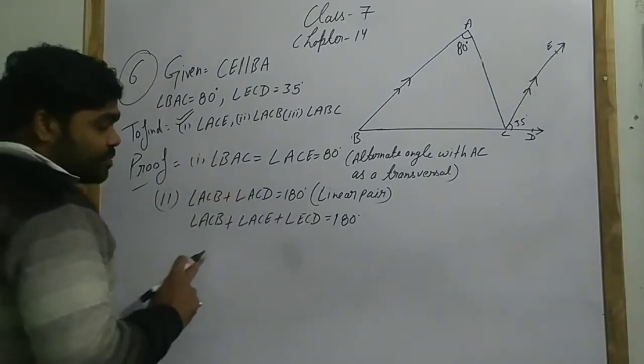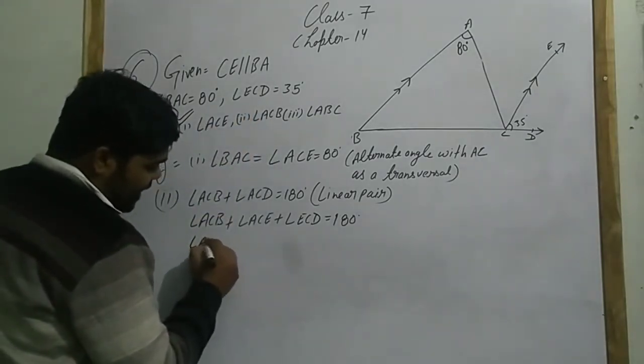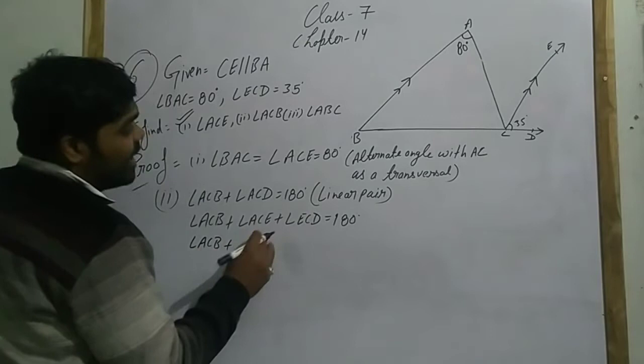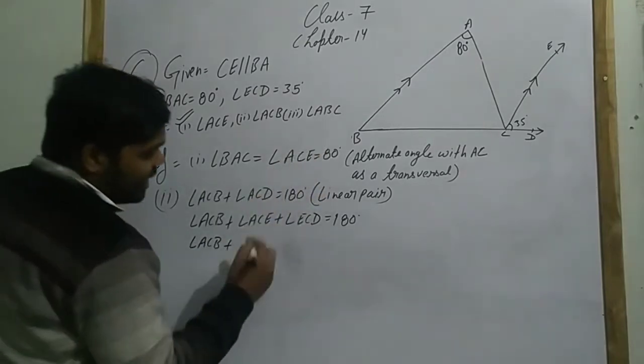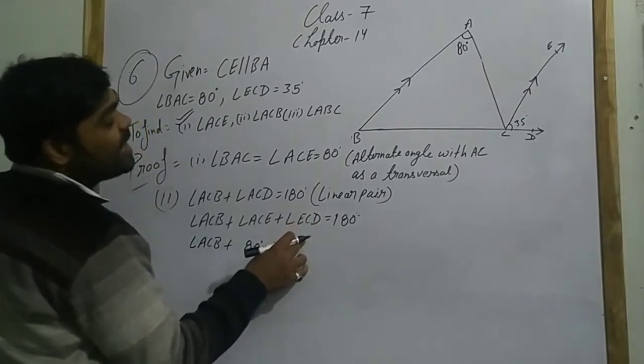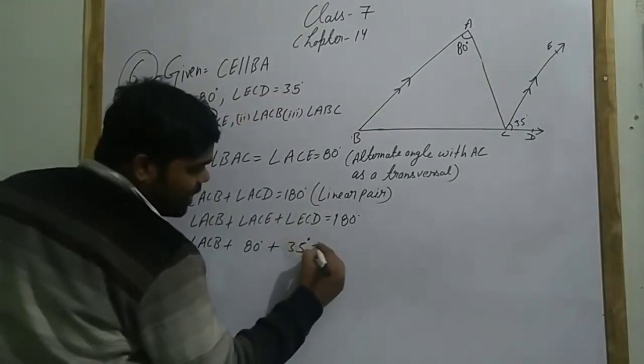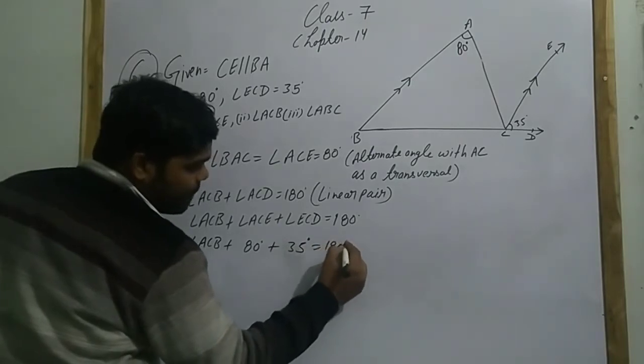After that we have to find angle ACB. Here angle ACB plus ACE, which is 80 degrees, plus angle ECD, which is 35 degrees, equals 180 degrees.